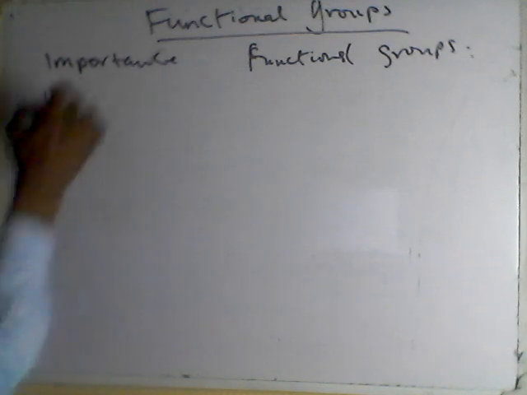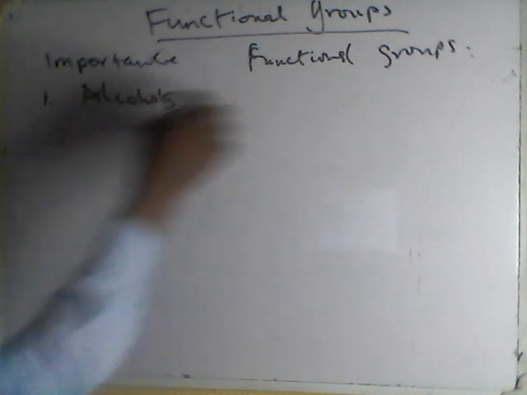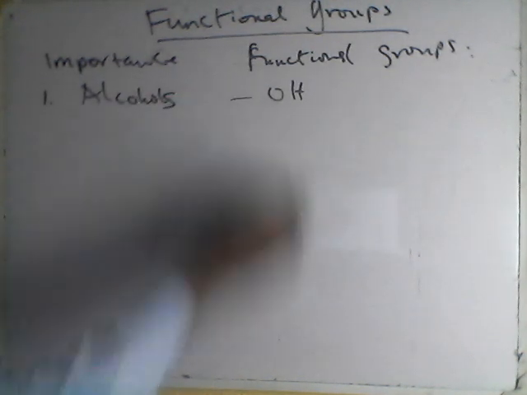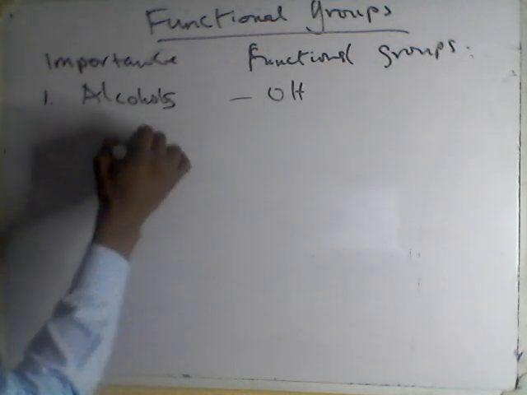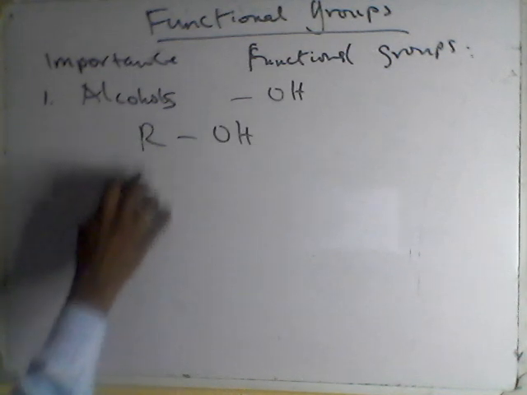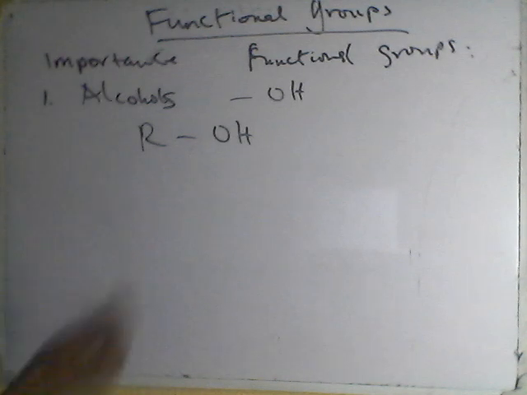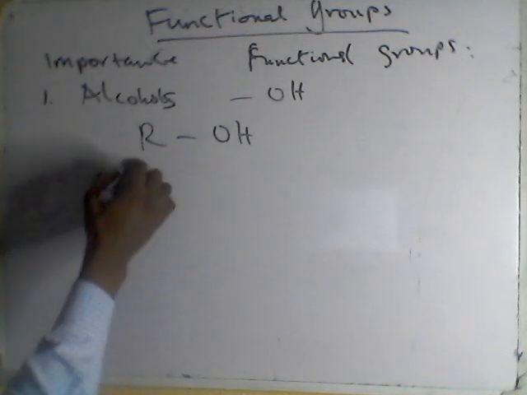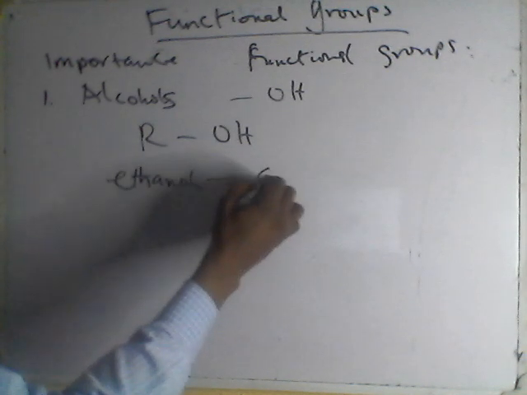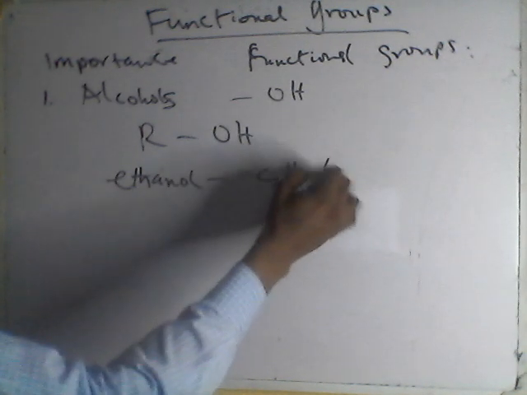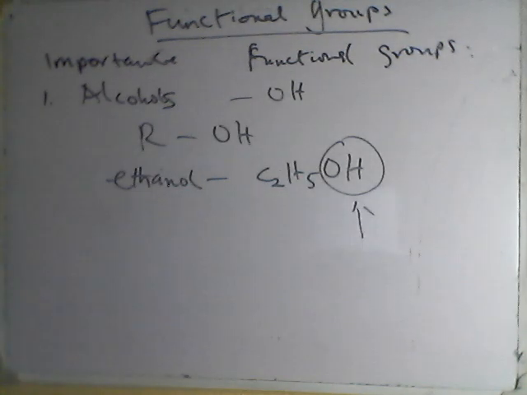Number one, I have alcohol. Alcohol, not the one that you drink to get intoxicated, is the OH group. If you see OH attached to any hydrocarbon, this makes it an alcohol. The general formula is ROH, where R is the hydrocarbon. An example of alcohol is ethanol. You have the chemical compound as C2H5OH. So this OH group here makes it an alcohol.